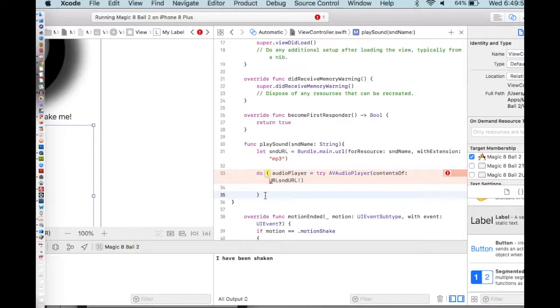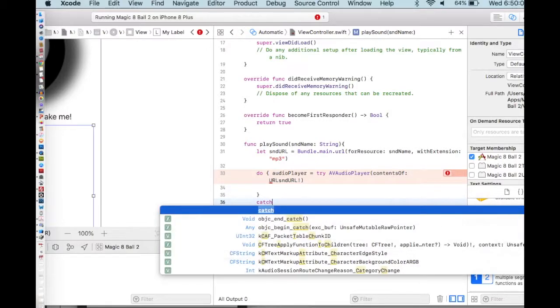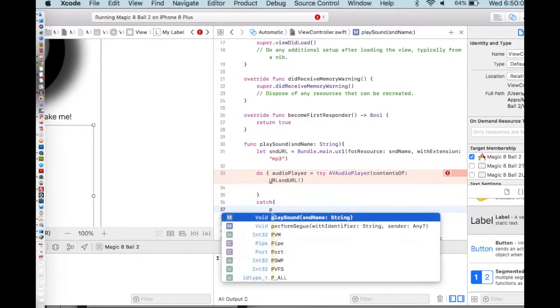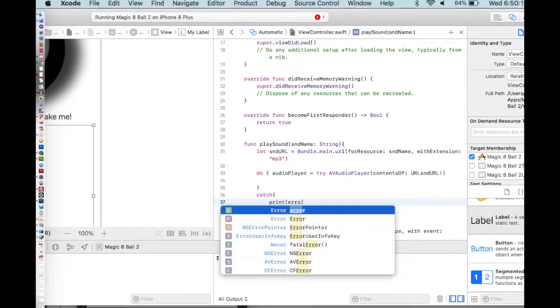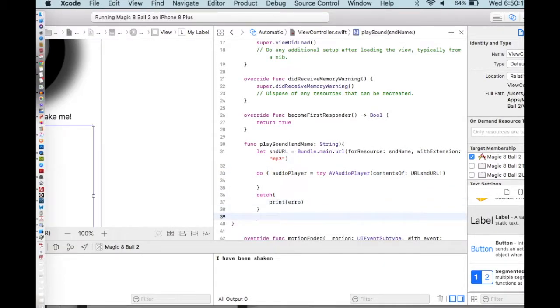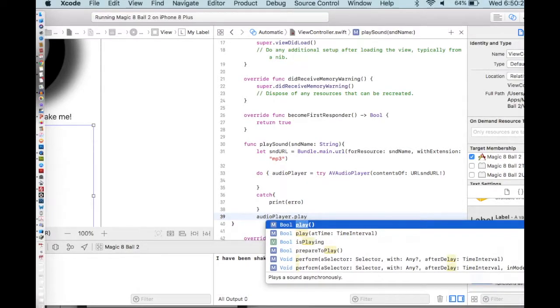Then we want to see, so we're trying this out, and then if there's an error, this is what we do. Catch. And I'm just going to print to the output window the error. So print the error like that. If that all works, then we can play the sound. So audioPlayer.play like that.